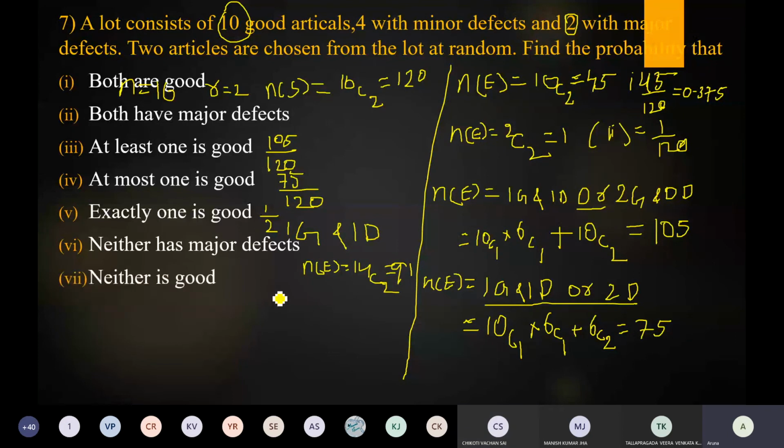Neither is good. Can you tell me the answer? Neither is good means how many good articles are there? 10 good articles. So now ignore these 10 good articles. So how to write? What is N of E? 6C2 only. 6C2 is equal to 15. So 15 by 120. Very good.